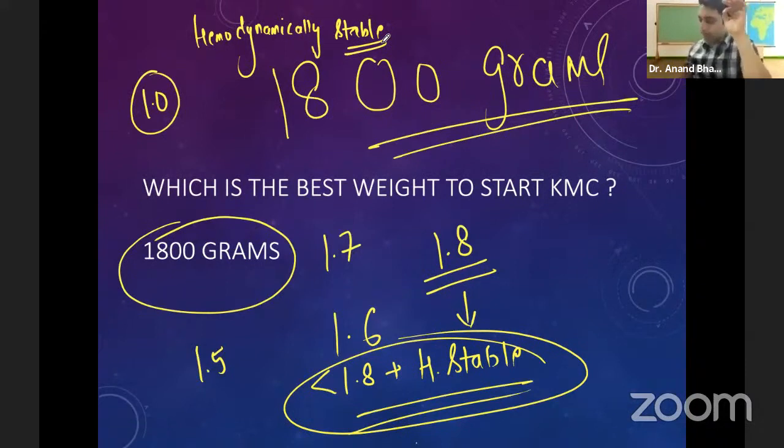Are you understanding? 1.8 will be the best answer. And if the baby is less than 1.8 but hemodynamically stable, then also you can start the kangaroo mother care. Are you understanding? Yes or no? Please remember this word is very important.